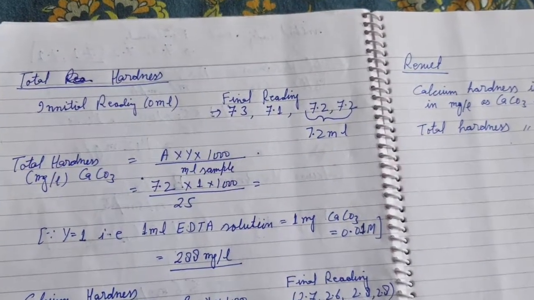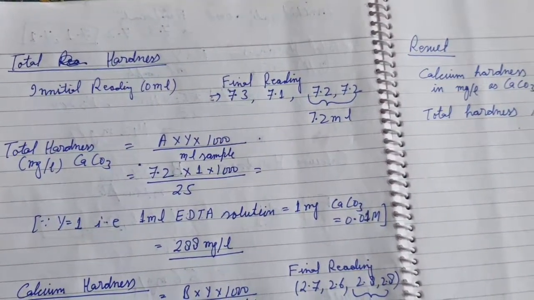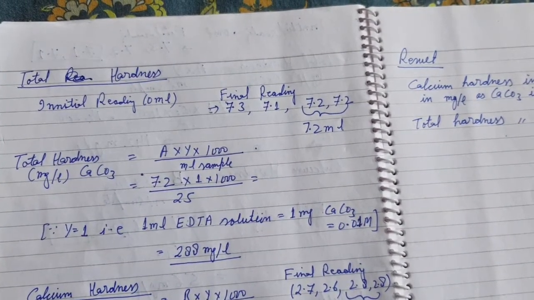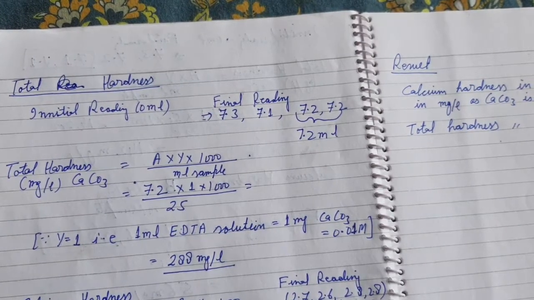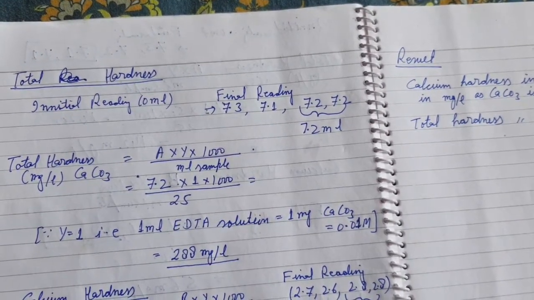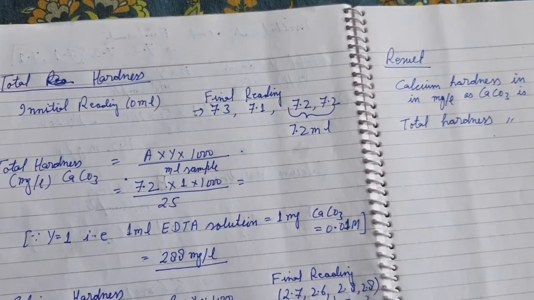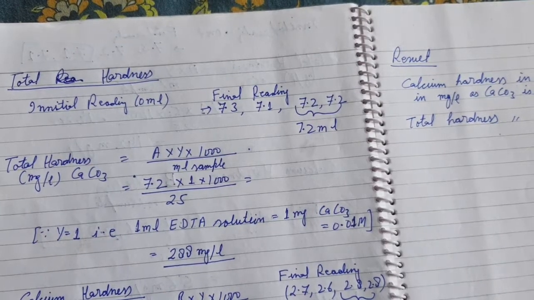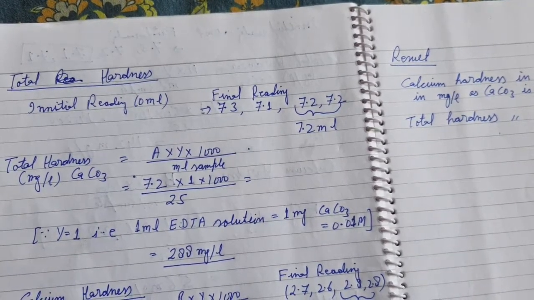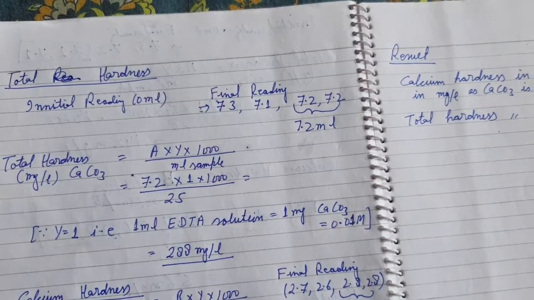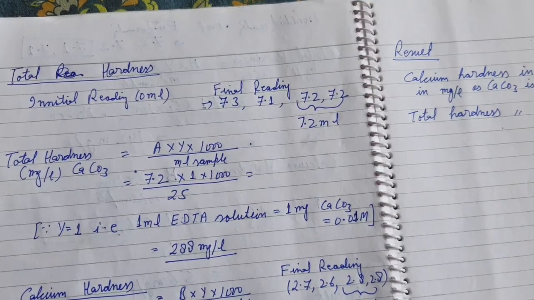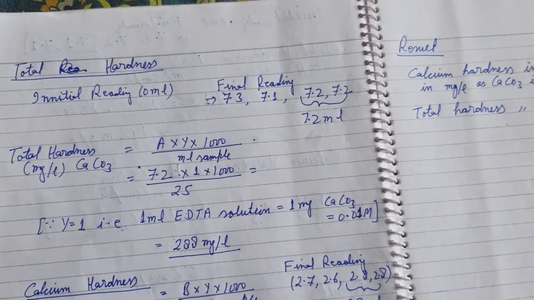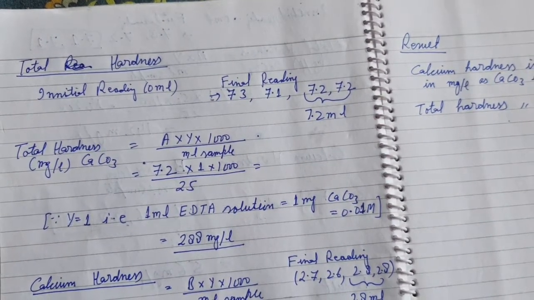Okay, now see how the calculation is done. As you have seen in the experiment, the EDTA was taken in a burette as a titrant, and in the conical flask the sample water was taken, and in the case of the total hardness the buffer was added, and Eriochrome Black T as indicator was also added.